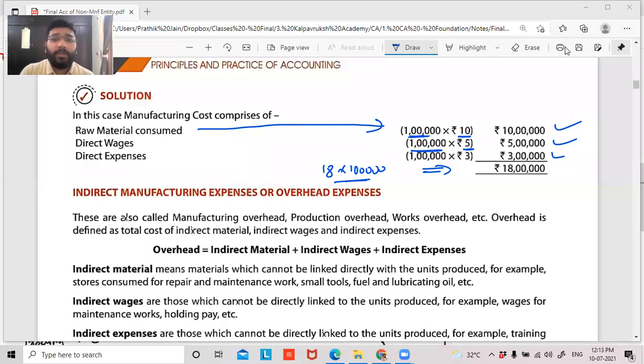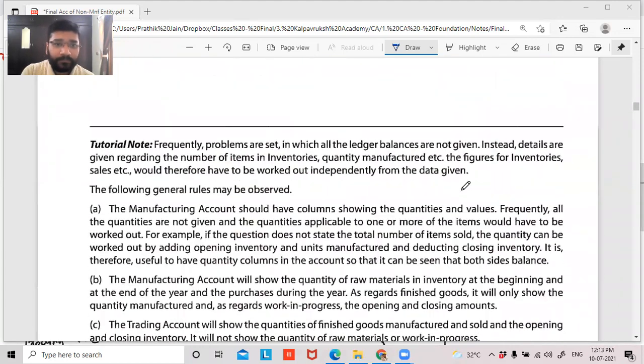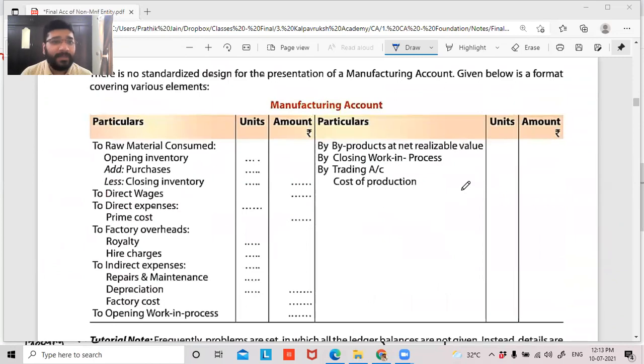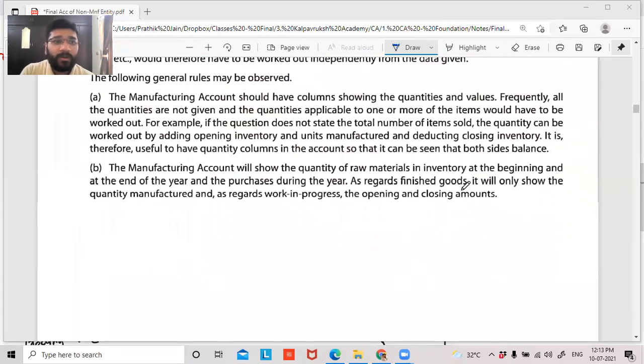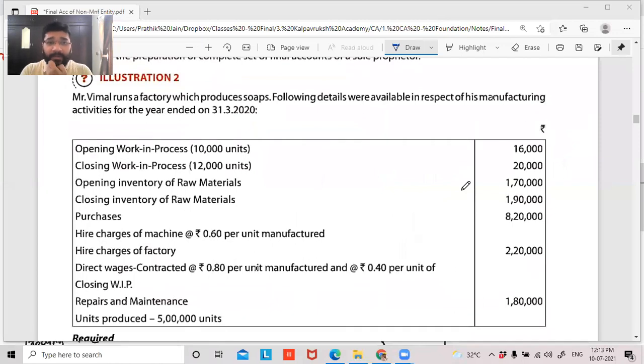So now guys, let's continue with the next illustration, which is illustration number 2. This is the manufacturing account we have discussed, and we'll be doing one question based on this. So illustration number 2, guys. This illustration number 2, a similar kind of question was asked in the November 2019 examination.